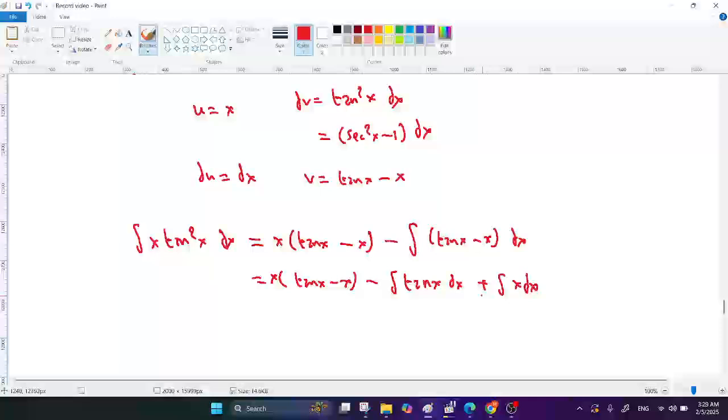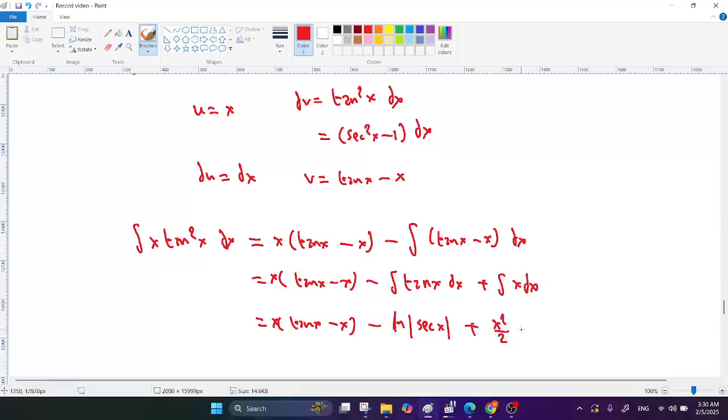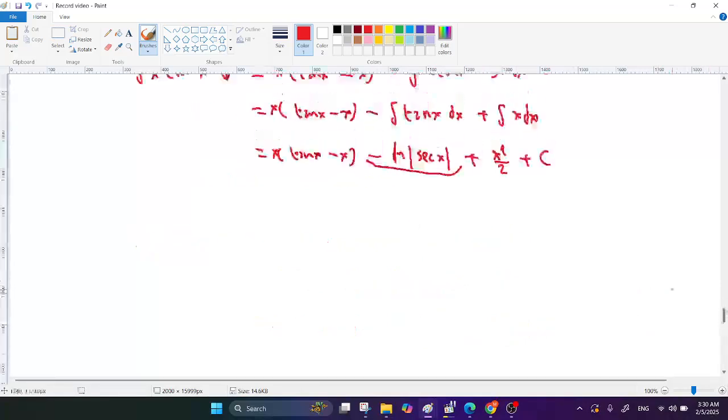Minus times minus gives plus the integral of x, and minus the integral of tan x. So x tan x minus x minus the absolute value of secant x plus x squared over 2 plus c. Now, minus ln absolute value of secant x, you can write it if you want.